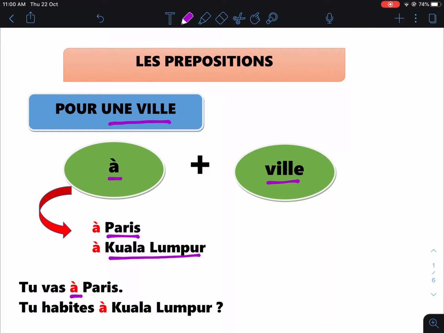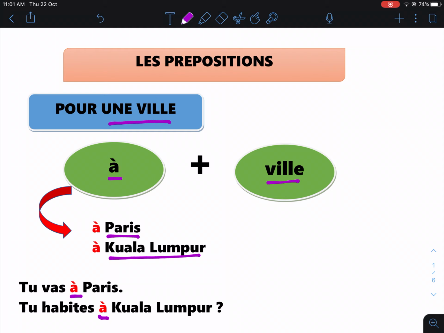Now, let's look at the second example using Kuala Lumpur. You want to ask a question, tu habites à Kuala Lumpur. It means, do you live in Kuala Lumpur? Okay, here in is a preposition which can be translated to à. Okay, so you say, tu habites à Kuala Lumpur.